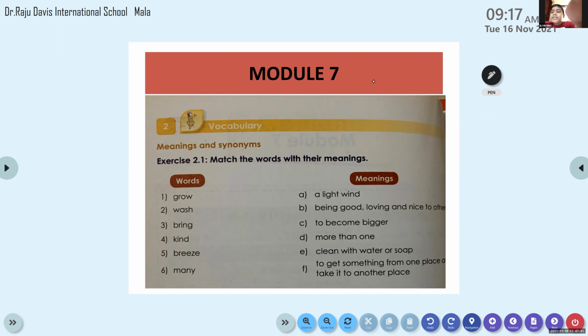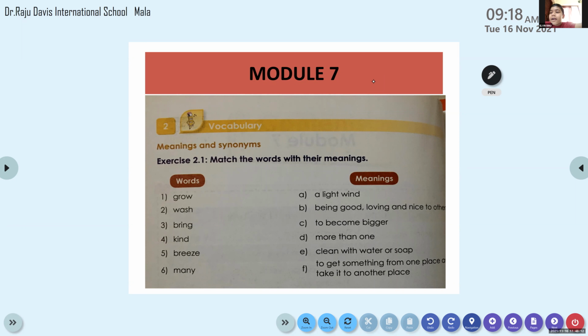A light wind. Is the meaning of grow a light wind? No. Elvin is a growing child. Keep that in mind and choose the meaning. Come on. Being good, loving and nice to others. That is a part of growing up, but that is not growing. Then check the other one. Come on, be fast. Remove your finger from there. I am not able to see your face.